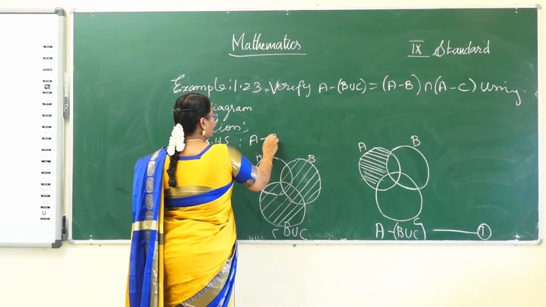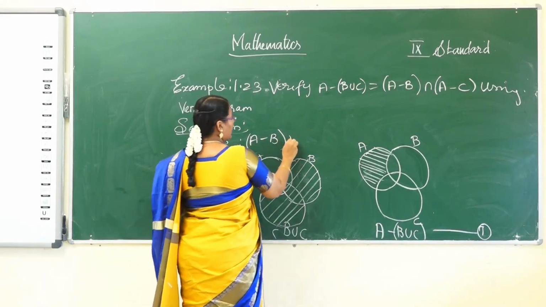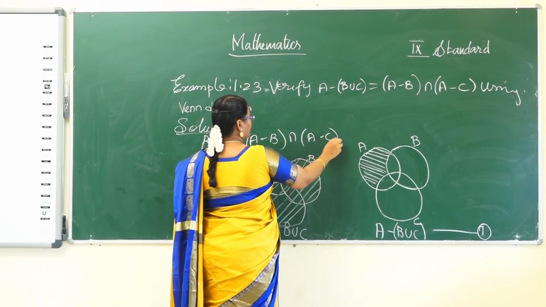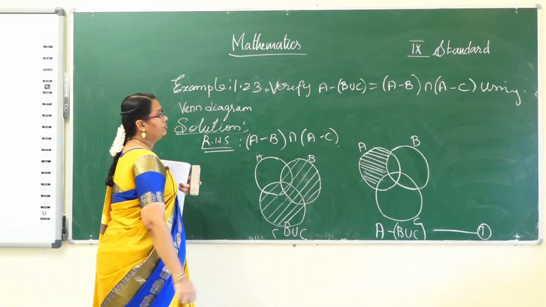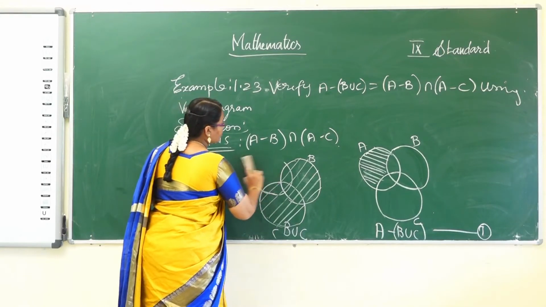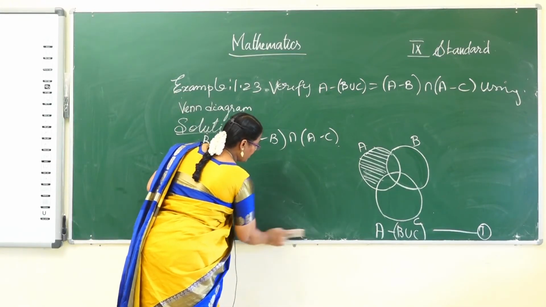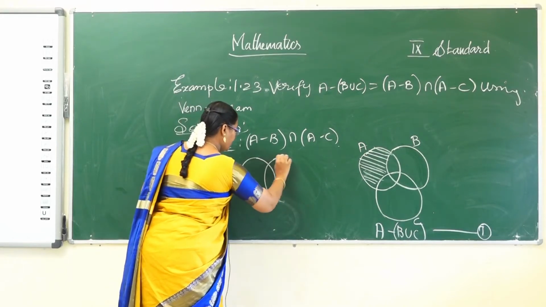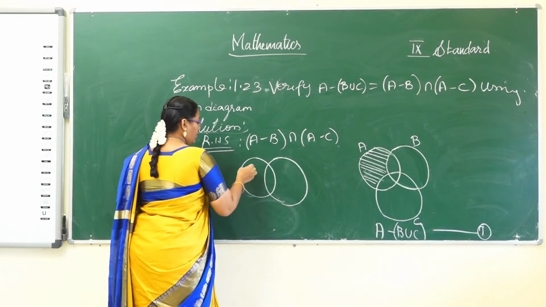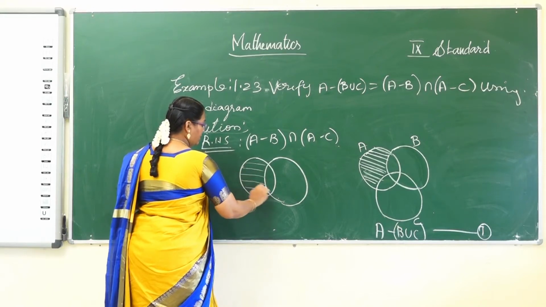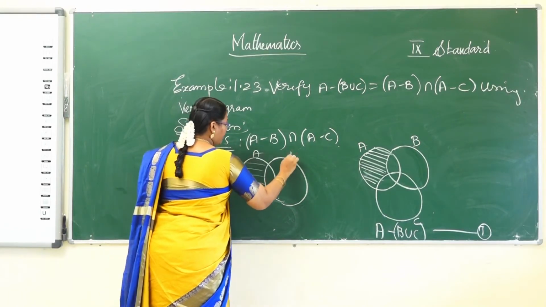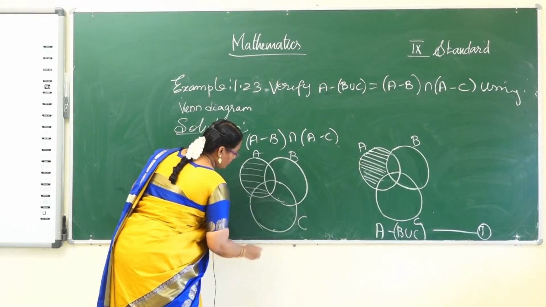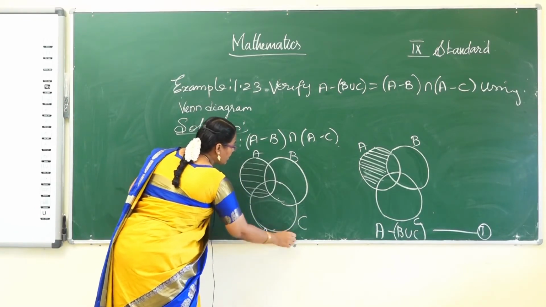A difference B intersection A difference C. So first draw the A difference B. A difference B. You know well A difference B, this one is it. So A, B, C. Yeah, right? A difference B.